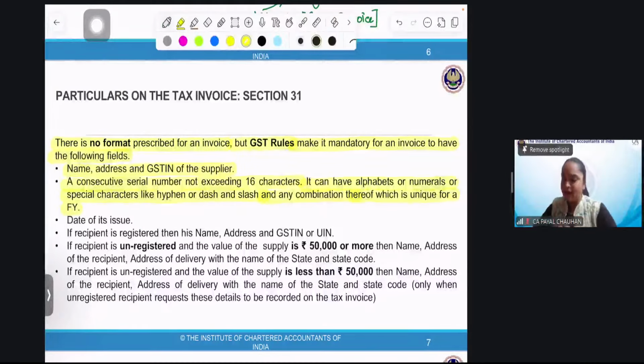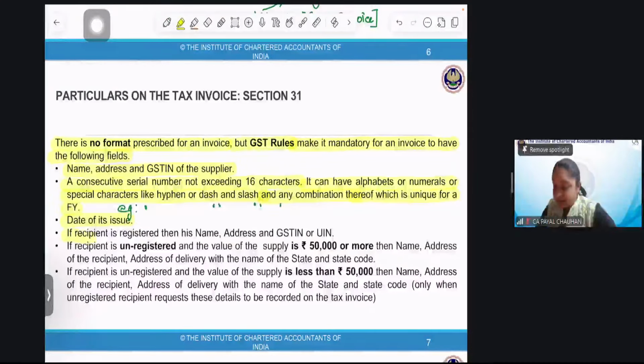Like, I'll draft an invoice number. I can have my PAN number, which is alphanumeric. Then I can have the financial year. So PAN number, financial year, and some kind of random digit which I'll be following. It is as per your choice how you want to draft your invoice number. Then the date of issue, when the invoice was issued.